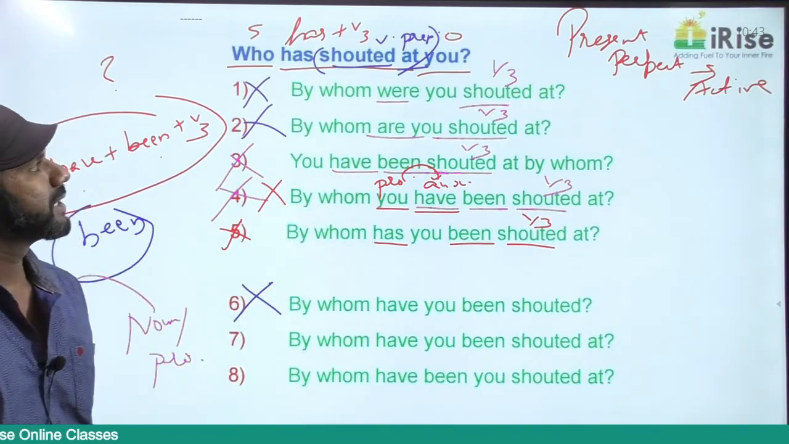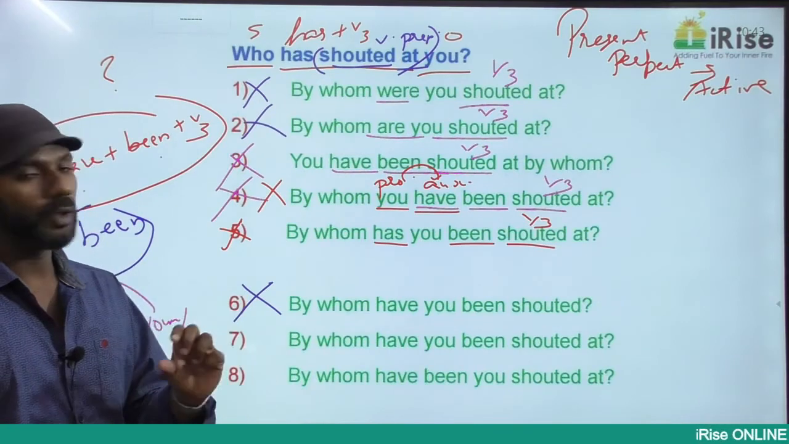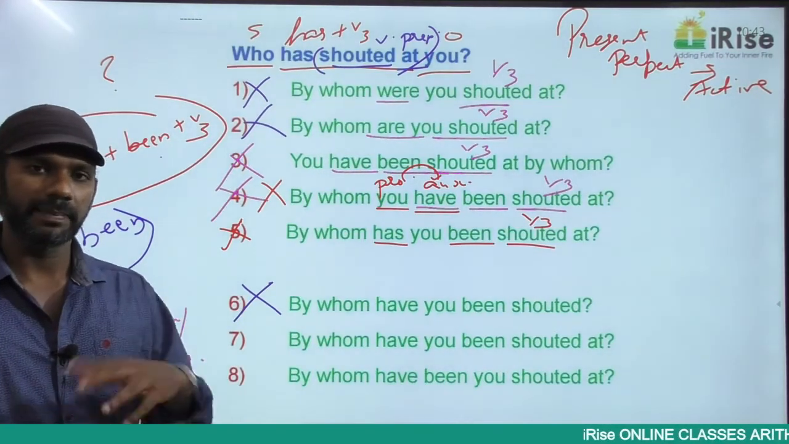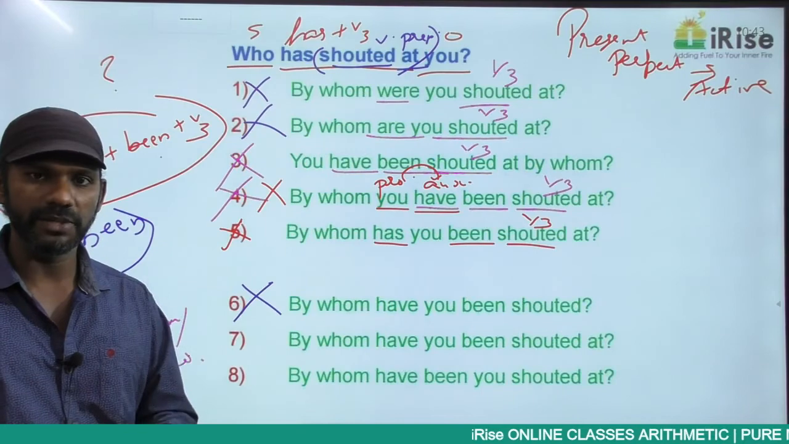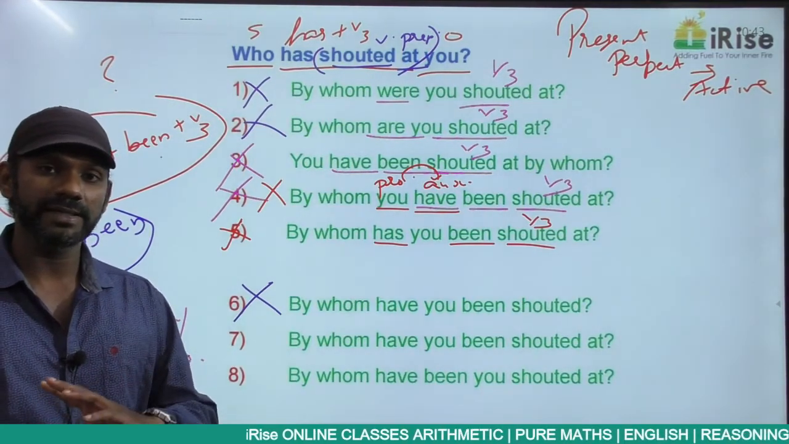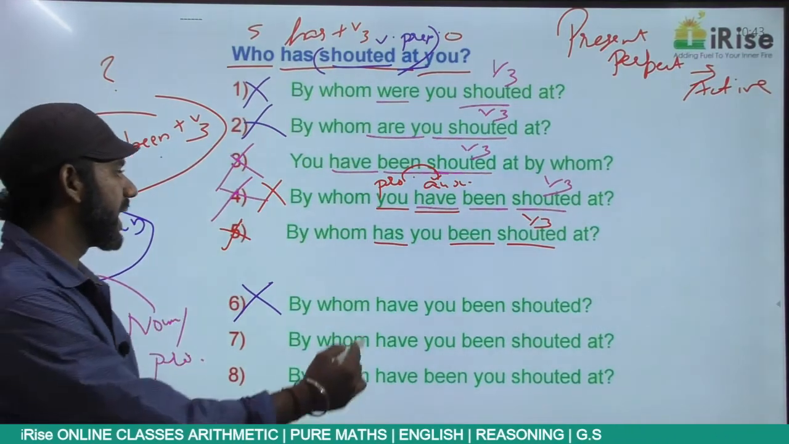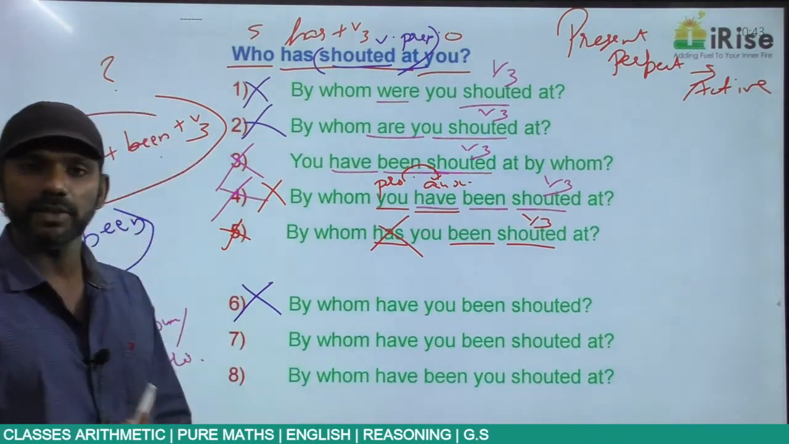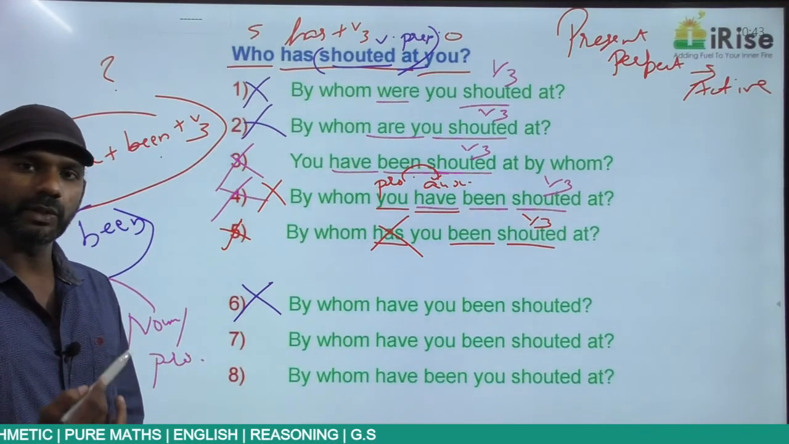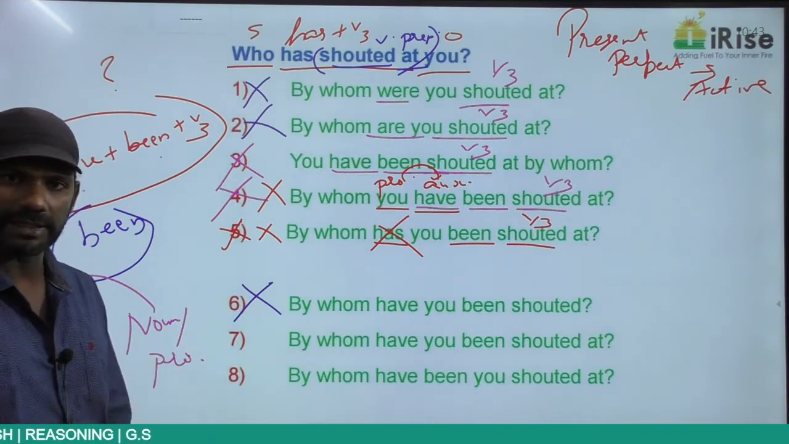Come to the question. By whom has you been shouted at? What is the object here? The pronoun you is the object here. In the passive voice, the verb depends on the object. With you, the verb must be singular or plural. We can never find a singular verb with you. With you, the verb must always be plural. So, has you is a wrong usage because has is a singular verb. So, option 5 is grammatically wrong, eliminated.